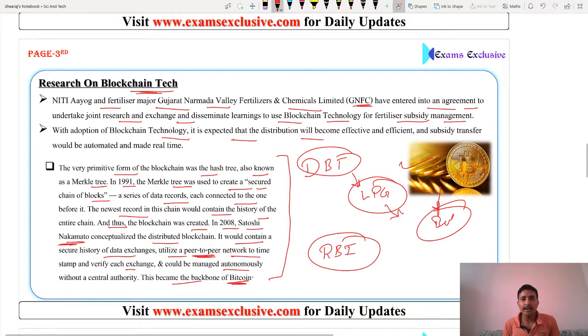So Bitcoin exchange happens without any central authority like the RBI or any other world authority. So you can say this is a collection of black money or increasing money in a small time with a huge amount. So let's have a look at the next slide.